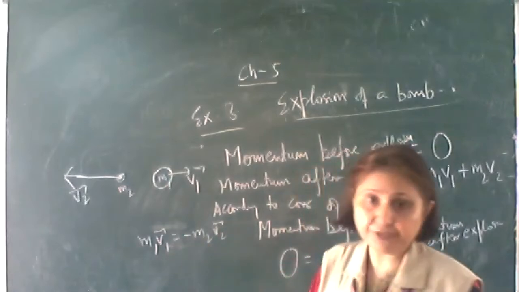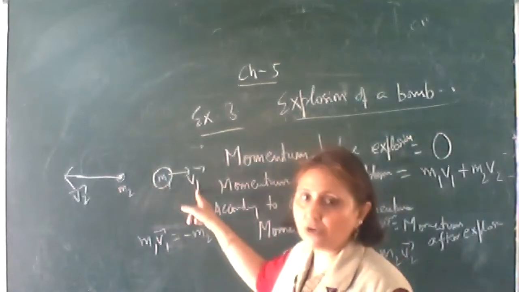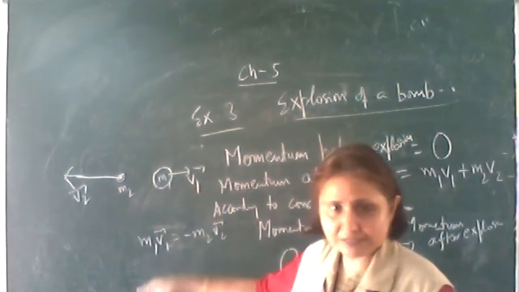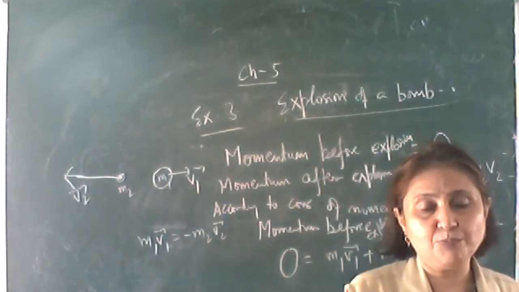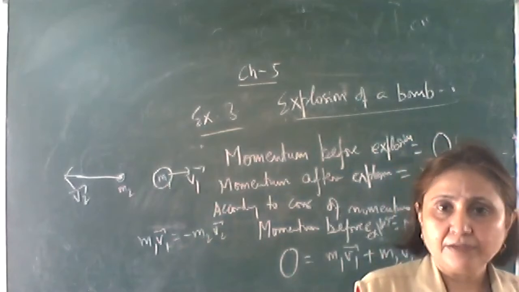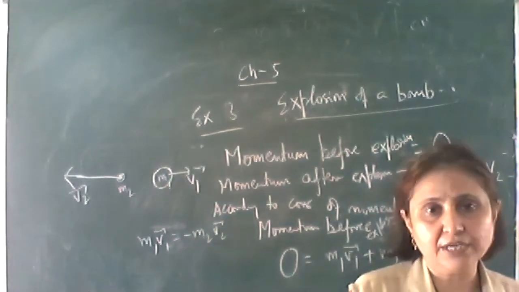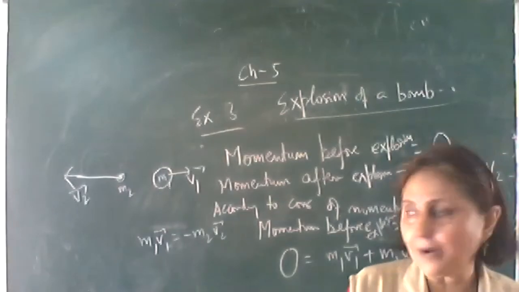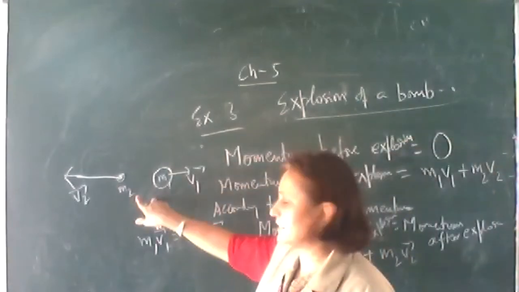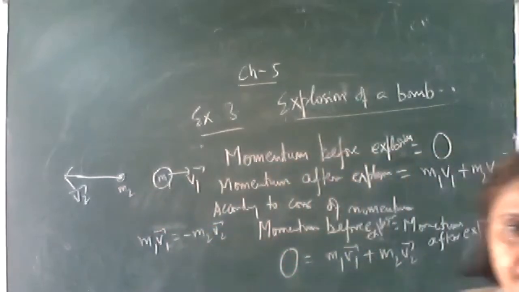So m1 v1 vector should be equal to minus m2 v2 vector. What is this negative sign indicating? That v1 and v2 are in the opposite direction. That is, the two pieces will move in the opposite direction to conserve the momentum. This is for an explosion of a bomb. The same way, if a heavy nucleus, which is unstable, disintegrates into two parts, the two parts will move in the opposite direction.